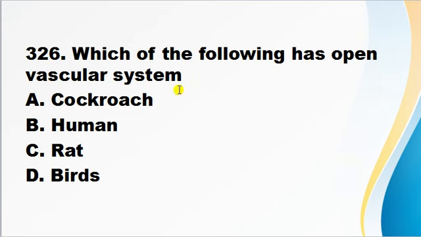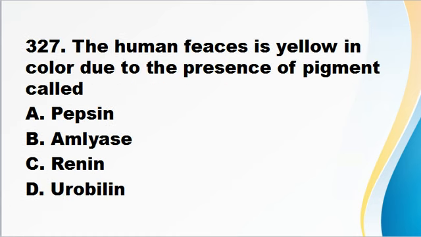Which of the following has open vascular system? Cockroach, human, rat, birds. Open vascular system is found in cockroaches because the blood vessels are poorly developed. In this system, blood is pumped by the heart and flows openly in the blood cavity, and organs floating in blood get nutrition directly. So open vascular system is found in cockroaches. So correct answer is A.